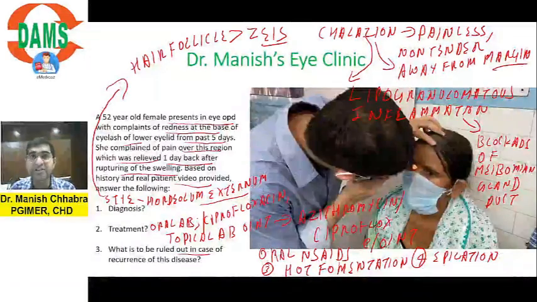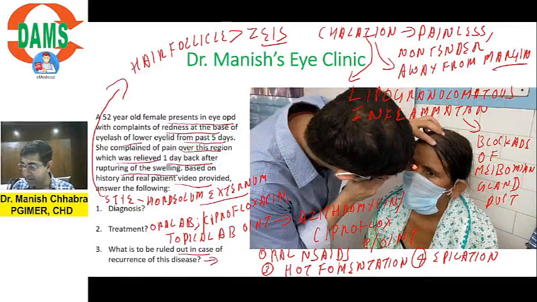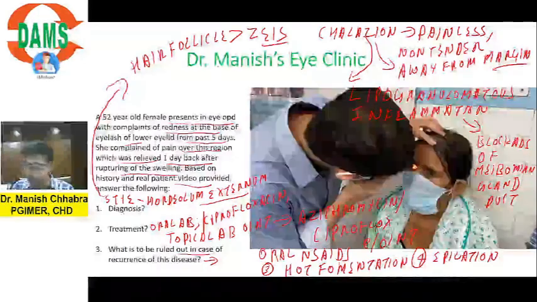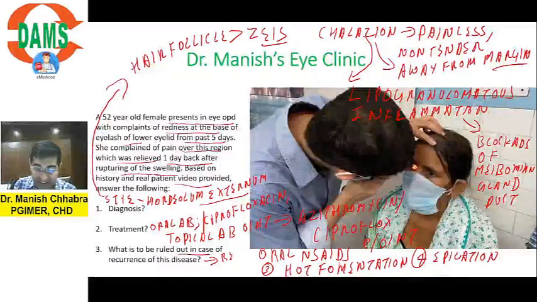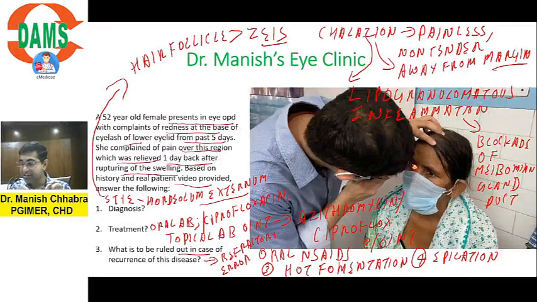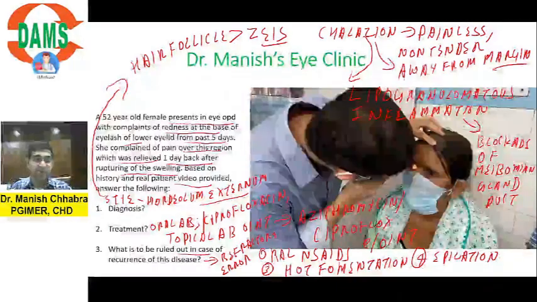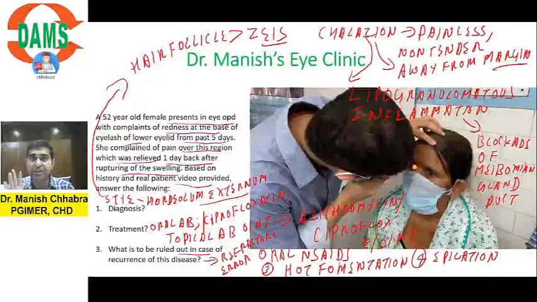If the patient is coming up with recurrent stye, especially children, you will rule out refractive errors. You will say, sir, how come refractive error? Simple, because the patient is not able to see. So what the patient will do, especially children, is keep rubbing their eyes, right?